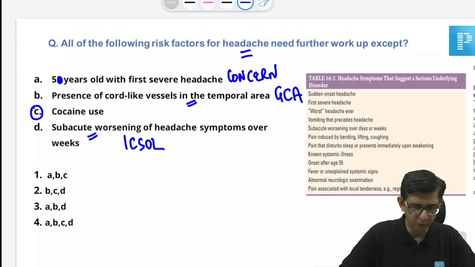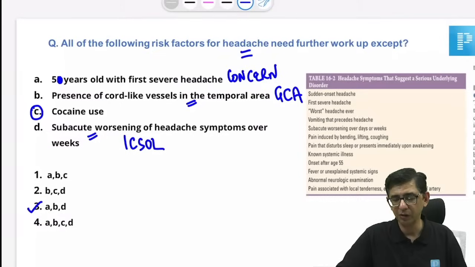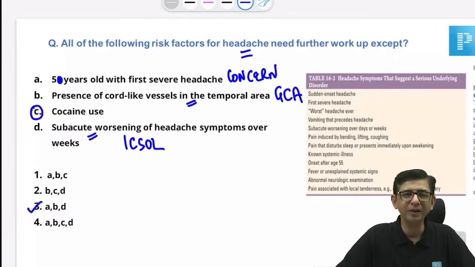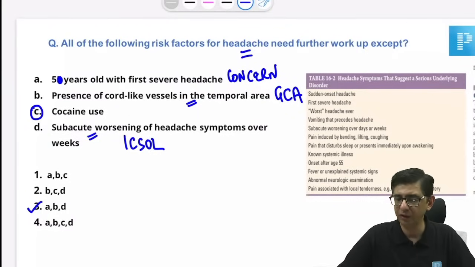If I go by multiple responses, it's going to be 3. If I don't go by multiple responses, it's going to be answered as which one would you not evaluate? Cocaine, people routinely take nowadays, so I'm not worried about it. Cocaine will contribute to development of headache, because it will cause vasoconstriction and increase the blood pressure of this person and would contribute to problems. Okay, fine. Yeah, single option. That's okay, doc, we still get to the correct answer. Option number C is the one that has to be ruled out for this one.